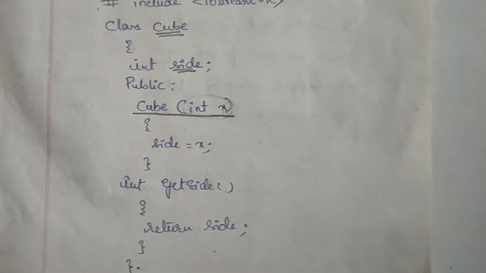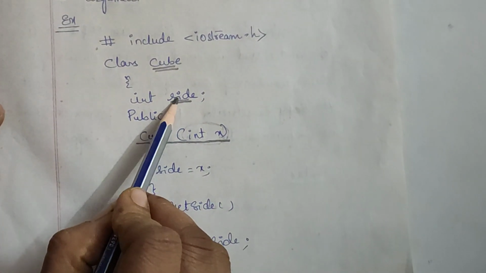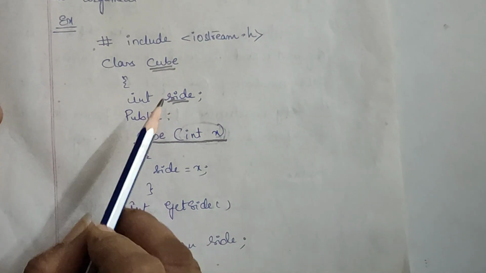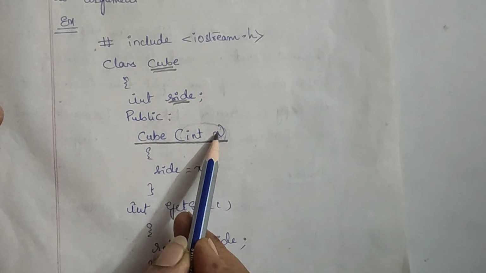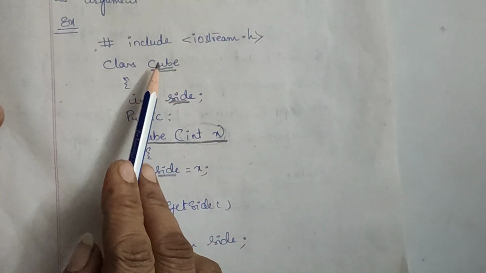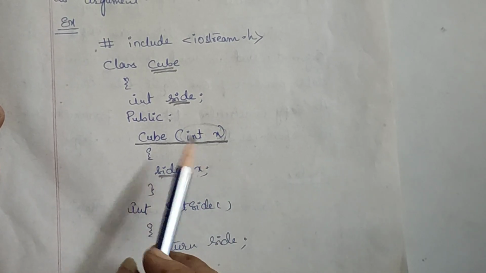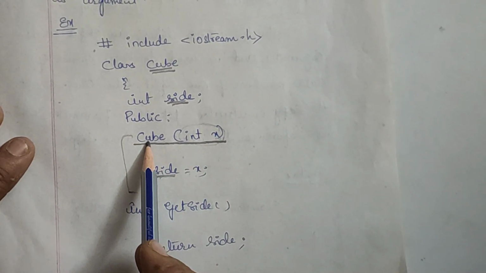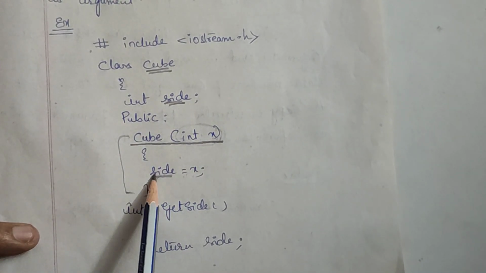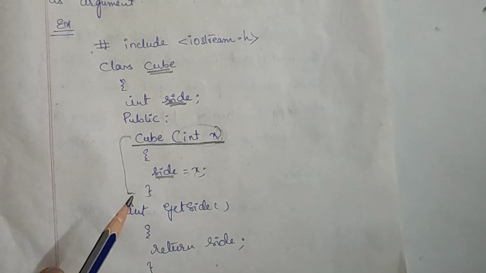Then what is the purpose of a constructor? The purpose of a constructor is to initialize the members of the class, your data of the class. So side is equal to x. So this is the data of the class, and I have initialized it with x. Is it clear? So what is the cube constructor doing? It is initializing the side to what? To x. Whatever value we have given here will be taken by side.